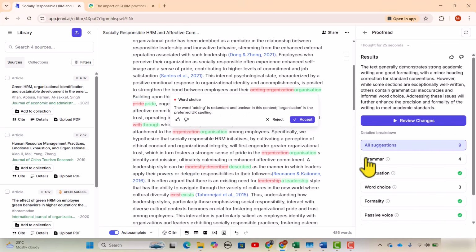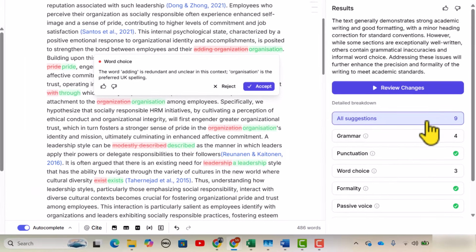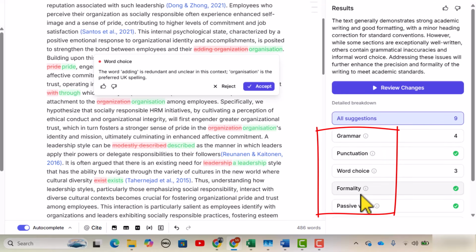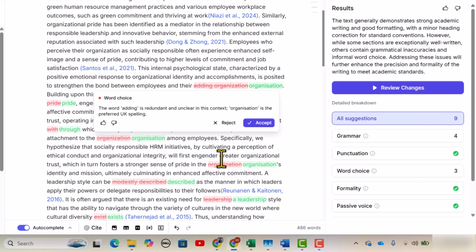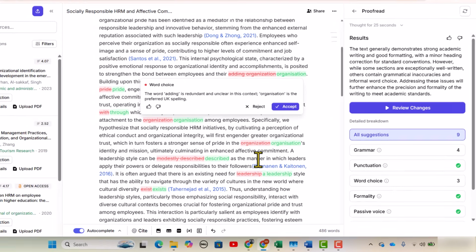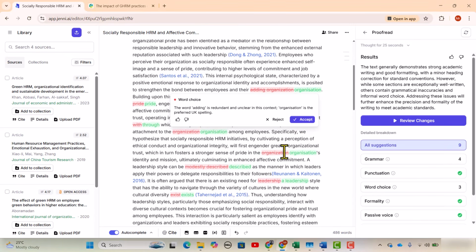See, Jenni has proofread my document and it has provided me 9 suggestions. It has proofread my document regarding the grammar, punctuation, word choice, formality, and passive voice. So I can review all these suggested changes one by one to see whether to accept or reject.